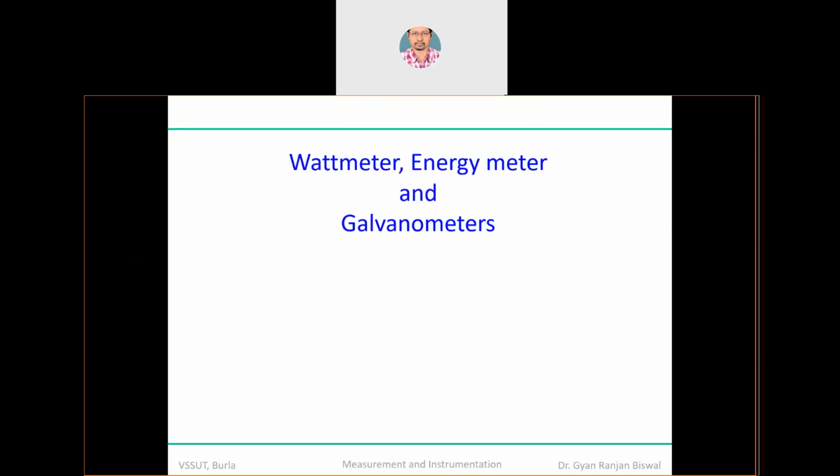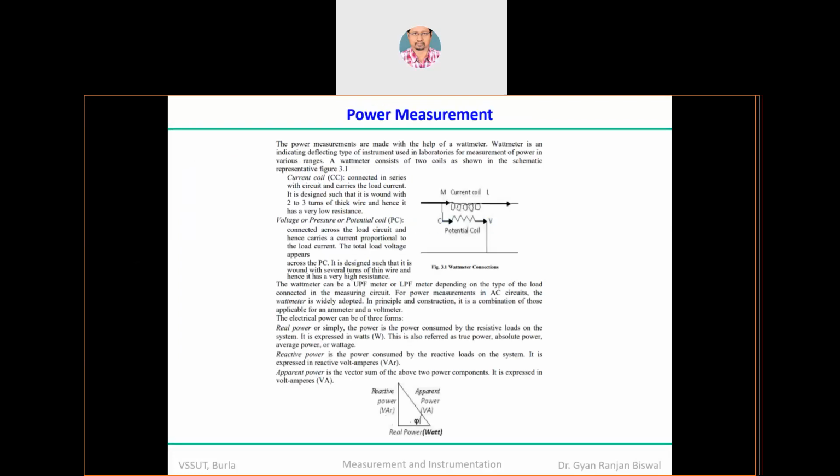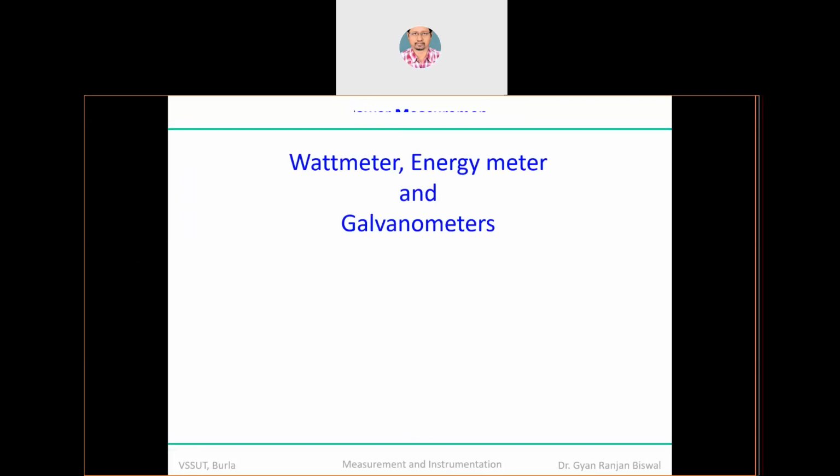So without wasting our time, that will ultimately be the agenda of the entire module number 2, that is the next four lectures. We are going to discuss wattmeter and energy meter primarily, and I'll just brief the galvanometers.